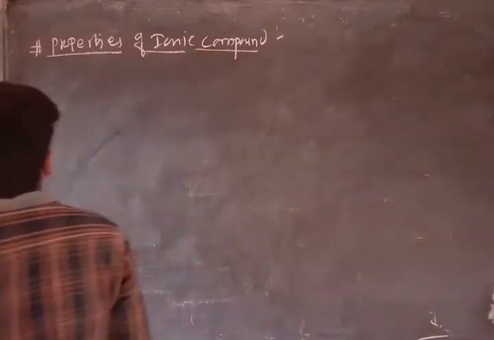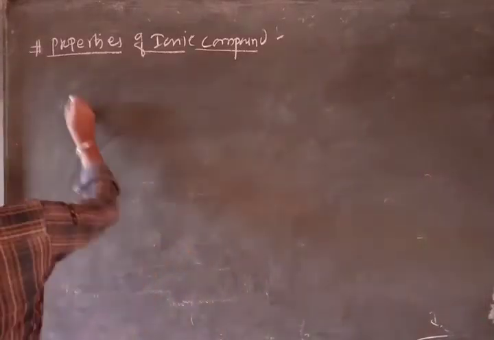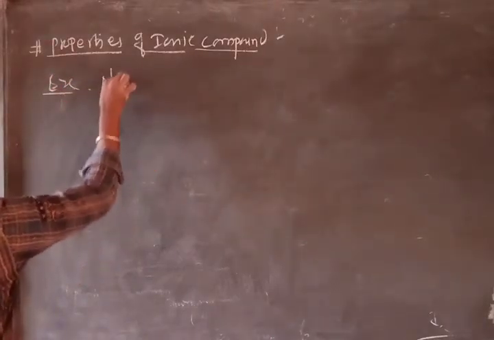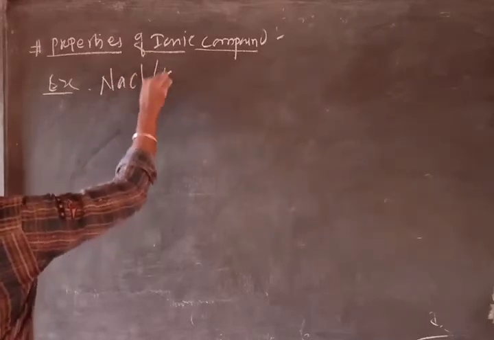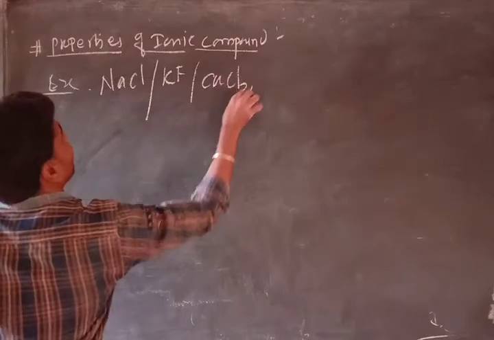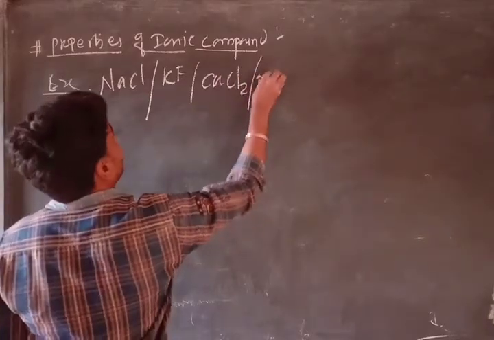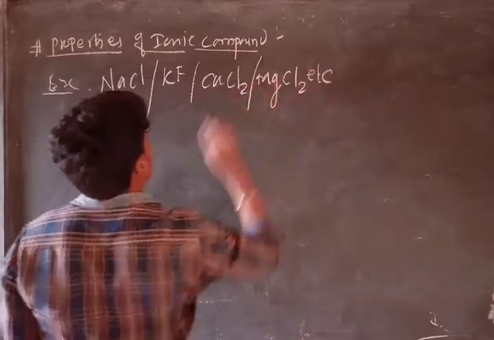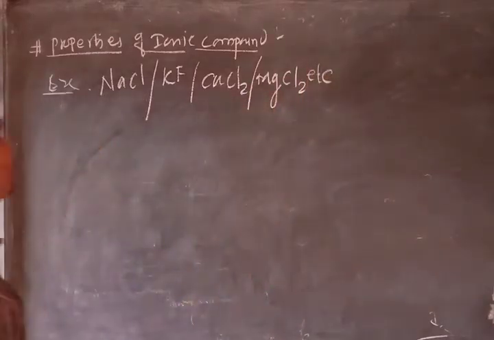So first property of the ionic compound, you just simply consider the examples we explained, that is sodium chloride, potassium chloride, calcium chloride, or you can say magnesium chloride also, etc. You can consider any example. So we have a glance over its properties.